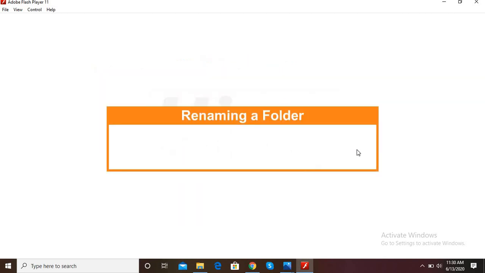Alright, let me also tell you that to rename a file or folder, right-click on it and select the Rename option from the shortcut menu. Type the new name and press the Enter key.